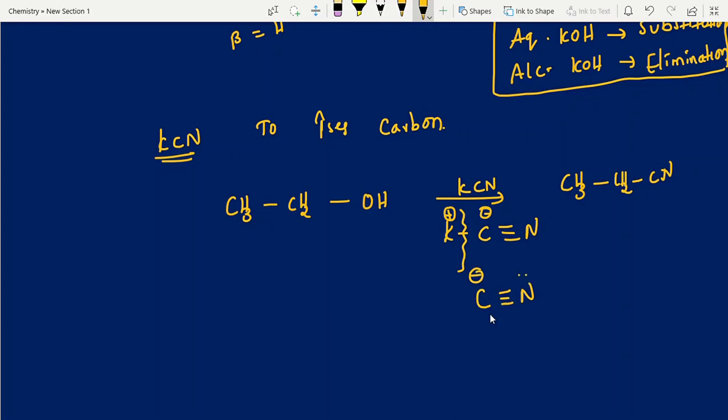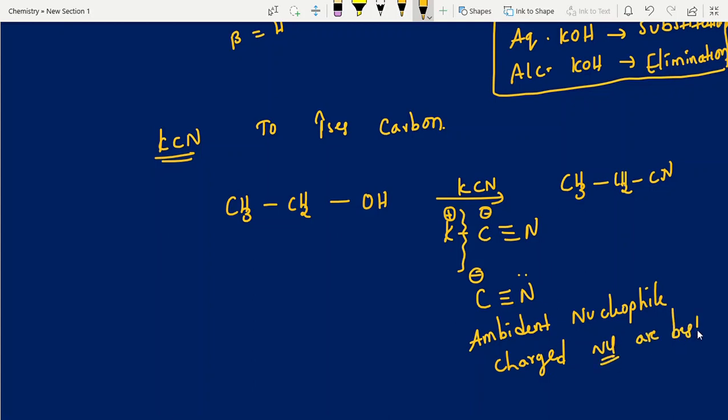Okay, now it is an ambident nucleophile. An ambident nucleophile is nothing but it has two nucleophilic sites, but it can donate through only one site. But among these two, which is best? Charged nucleophiles are best. That's why we are doing this one. Clear? That's why we are getting cyanides.